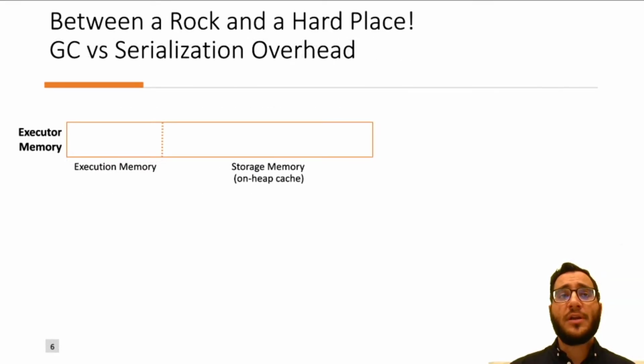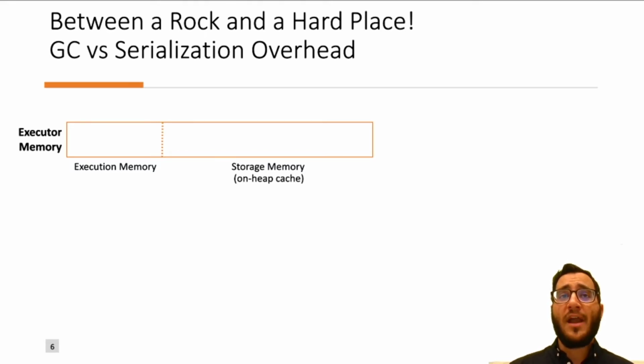Here we show Spark executor memory. Spark executor memory is divided into 2 logical spaces: execution memory and storage memory. Storage memory is used as an on-heap cache that locates all the cached intermediate results. In Spark, the cached intermediate results are stored in immutable data structures named RDDs.